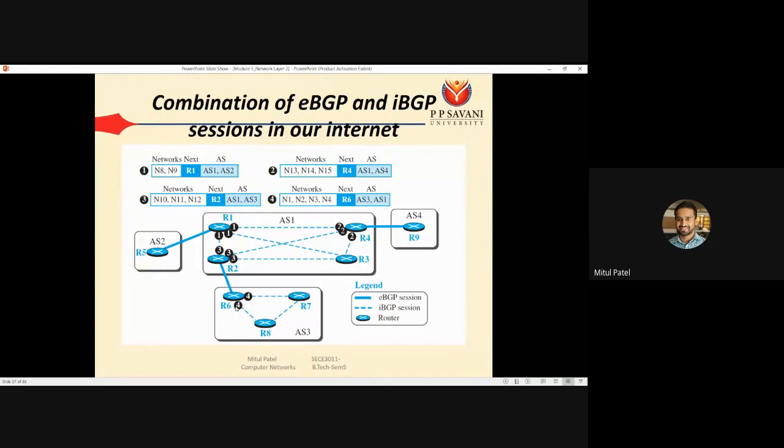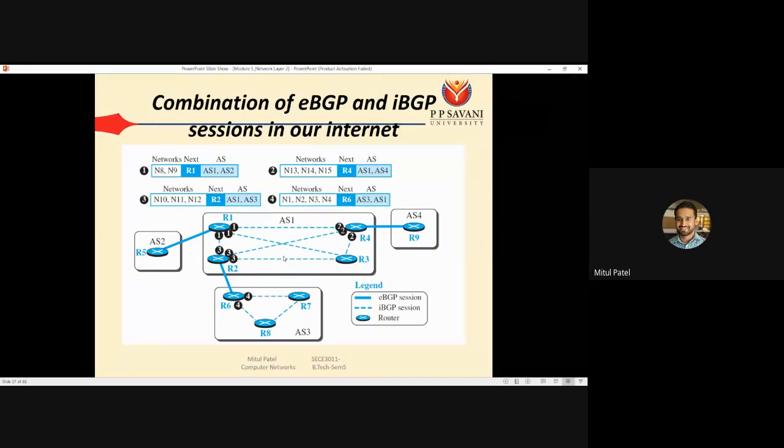So R6, this type of IBGP operation is performed within the autonomous system. So in AS3, within the autonomous system we have the non-border routers, that is R7 and R8. So R6 will inform R7 and R8 કે જો તમારે N1, N2, N3 અને N4 માં કંઈ પણ ડેટા મોકલવો હોય તેના માટે નેક્સ્ટ રાઉટર છે R6 અને ઓટોનોમસ સિસ્ટમ છે AS3 and AS1. પાથ છે આપણો AS3 અને AS1 નો.